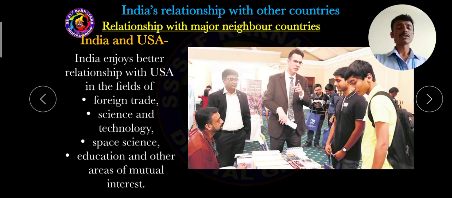After 1965, there were clashes between India and America, but afterwards there is an interesting relationship between India and USA. So here India enjoys better facilities in the fields of foreign trade, science and technology, space science, education and other areas of mutual interest.